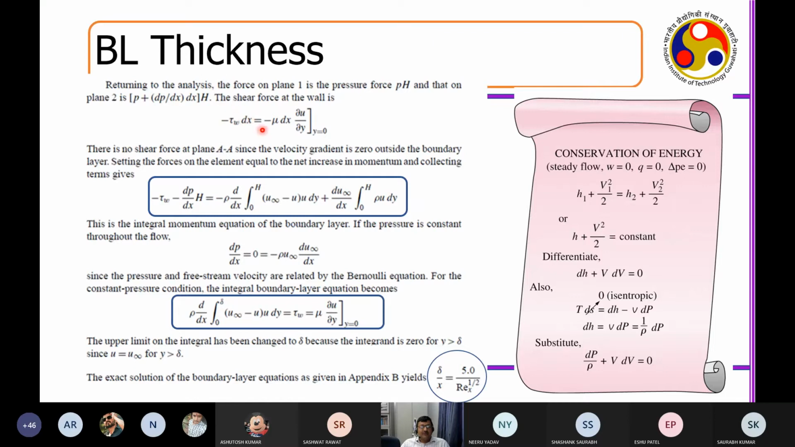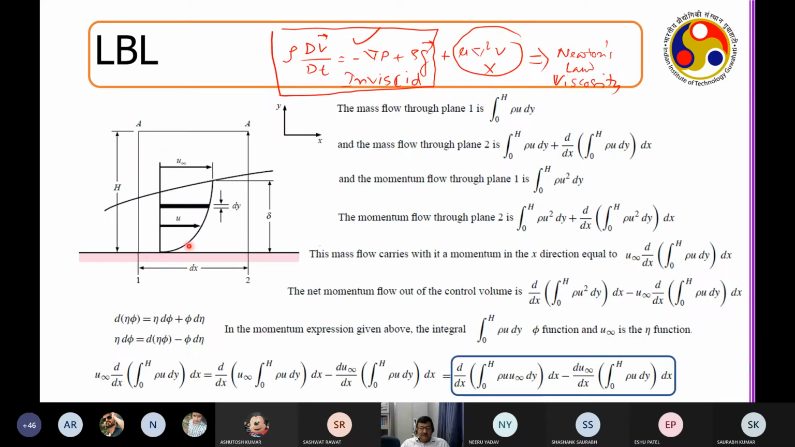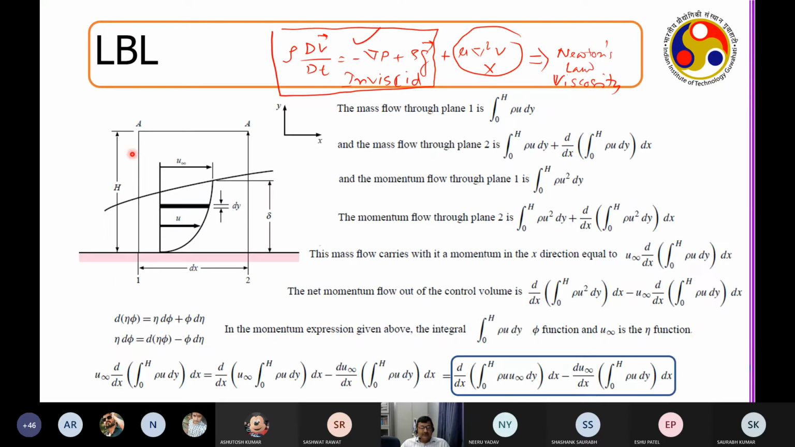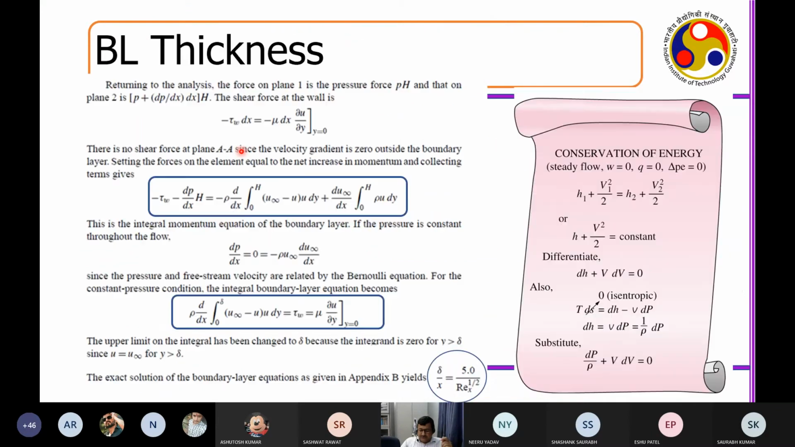So this is essentially the force that I have, that is equal to mu into dx into du dy at y equal to 0. On this particular plane, this is my wall shear stress, right? And then in addition to the wall shear stress, why is the flow taking place? Because there is a pressure gradient, del P by del X. That is what is forcing the flow.